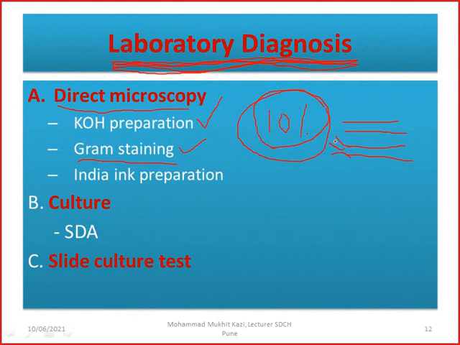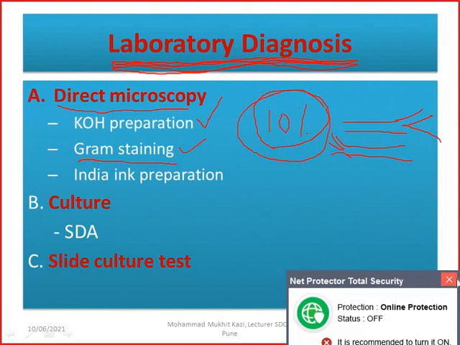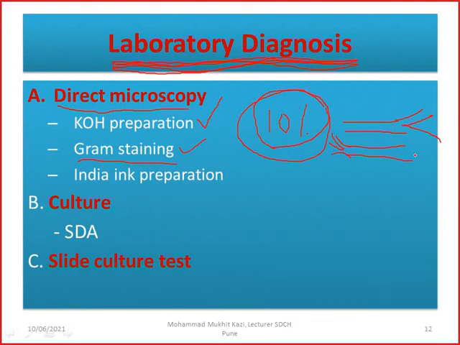Like this. And you will be able to see it only in the presence of KOH. So whatever the skin material is there, it gets destroyed, and you will be able to see the fungal hyphae very clearly. So KOH preparation is very important even in knowing mucormycosis. If you get a tissue, you just dissolve that tissue in 10% KOH for at least 20-30 minutes, and then you see under low power objectives and see these types of hyphal structures.